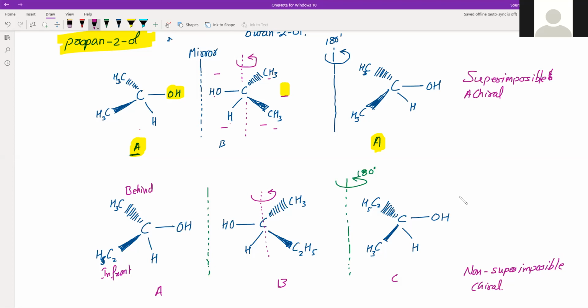So there should be a simpler way to find whether this molecule is symmetric or not. So the three-dimensional structure which we have seen, we have seen how these molecules can be found to be achiral or not.